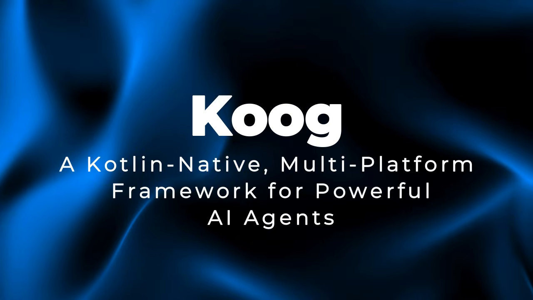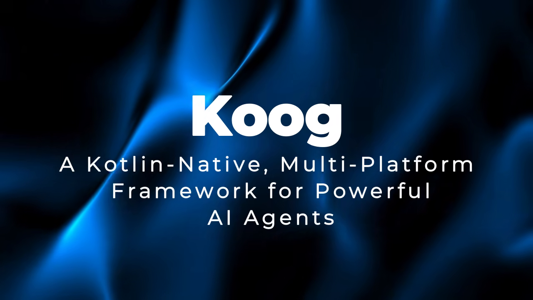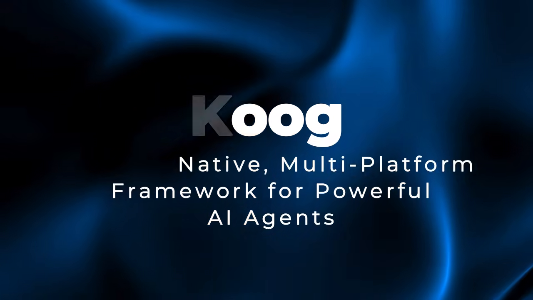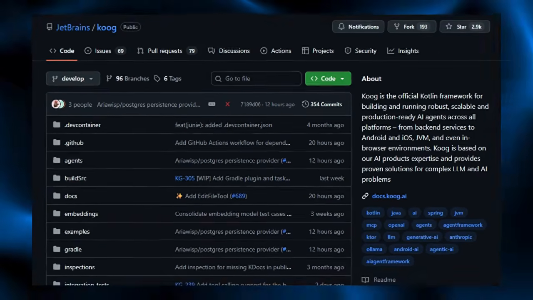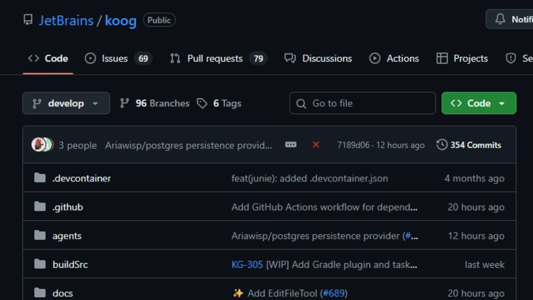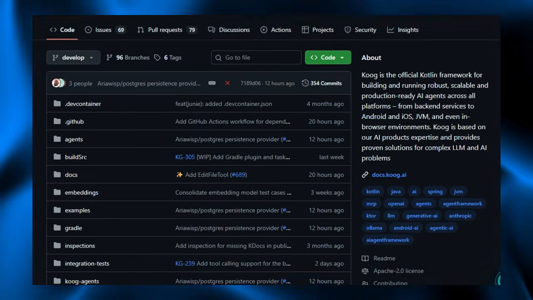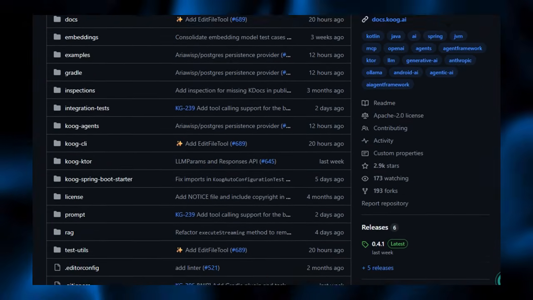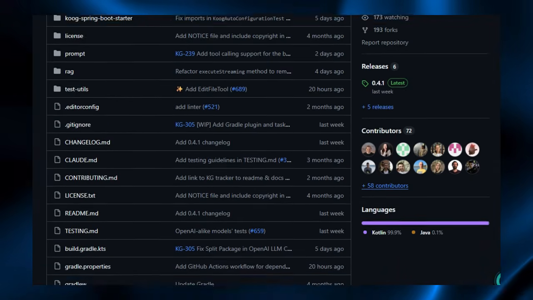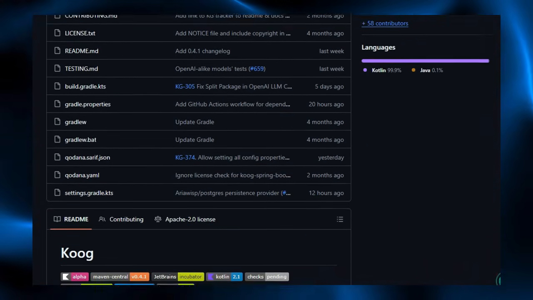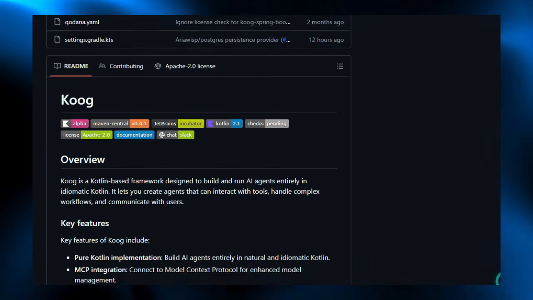Project number 6. Koog, a Kotlin native, multi-platform framework for powerful AI agents. This is Koog, a standout framework from JetBrains that lets you build and run AI agents using pure, idiomatic Kotlin. No glue code, no messy integrations. Just Kotlin through and through. That alone makes it feel like home for Kotlin developers. But what truly sets Koog apart is its all-in-one design. It combines modular tool integrations, memory management, workflow orchestration, and observability into a single, cohesive package.